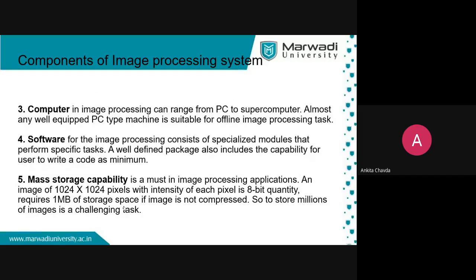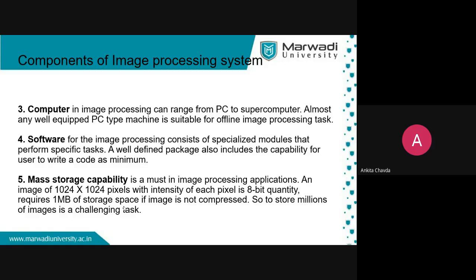Then computer. Image processing can range from a PC to a supercomputer, right? Almost any well-equipped PC-type machine is suitable for offline image processing tasks, because once you are having the image and you are processing that image, you don't want to do this online, right? You are doing this offline.